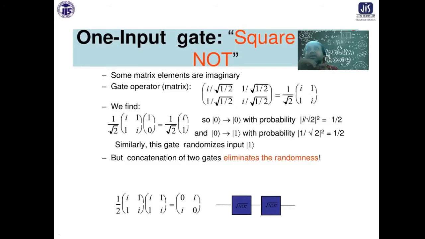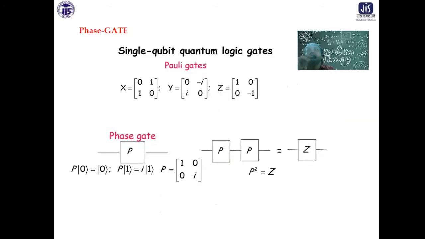You see what you are actually doing. This is the operator, 1 by root 2 times the matrix 1, i, i, 1. You can see the root NOT operation. This operator will operate on any vector, for example 0, and switch it over. Now I will show you. This is a root NOT gate circuit, and correspondingly there is also a phase gate.